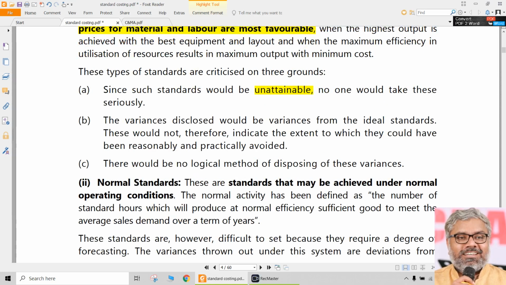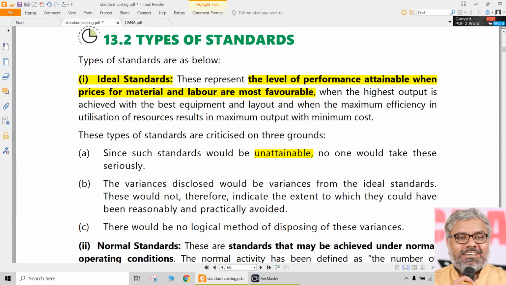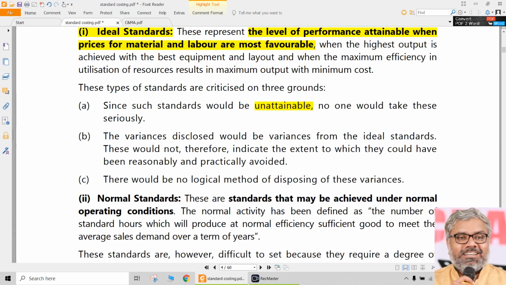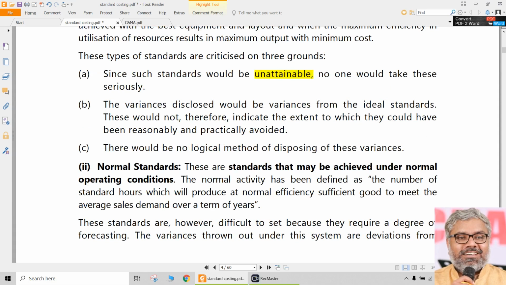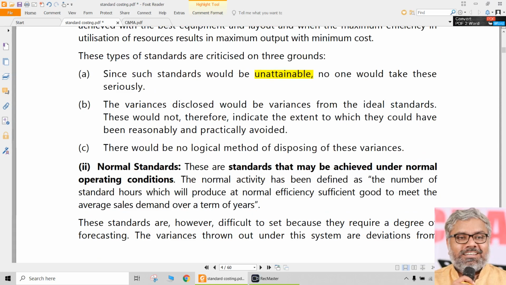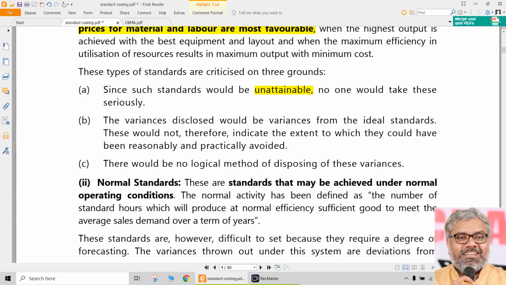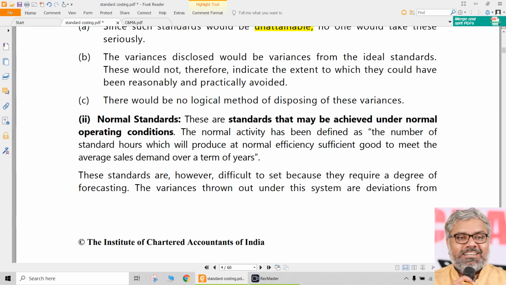That means we are setting a standard which is not possible to achieve. So obviously nobody will take it seriously, right? So when unattainable standards are set, people will only just laugh at those things. They will not take them seriously. So that is a problem with that. And not only that, they are generally avoided because variances definitely will be there here. See, when you know already variances are going to be there, you cannot achieve the ideal standard anyway. So what is the point? Just to show that people have not achieved, are you going to harass them just because of that? So that is why these standards are not good. So practically these standards are not appreciated in the organizations.